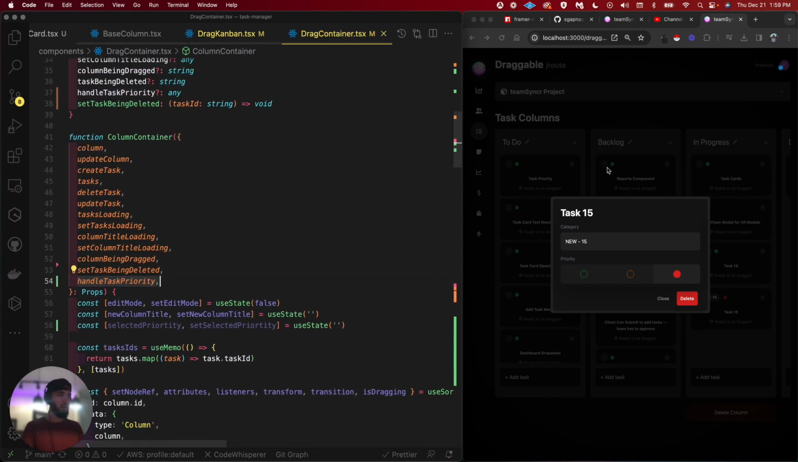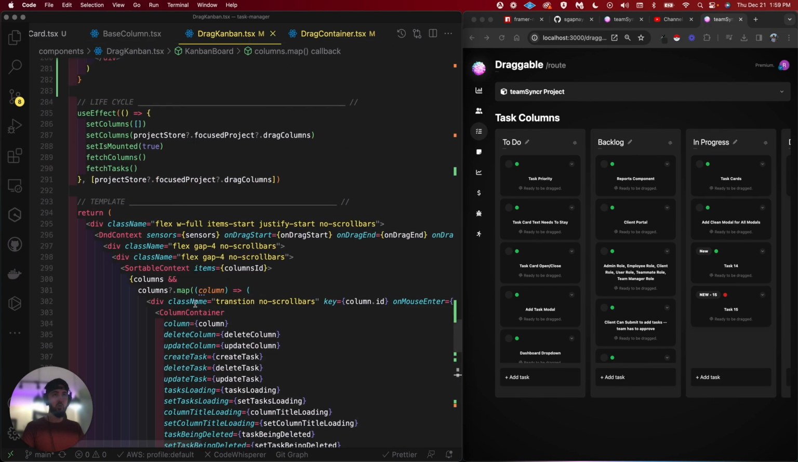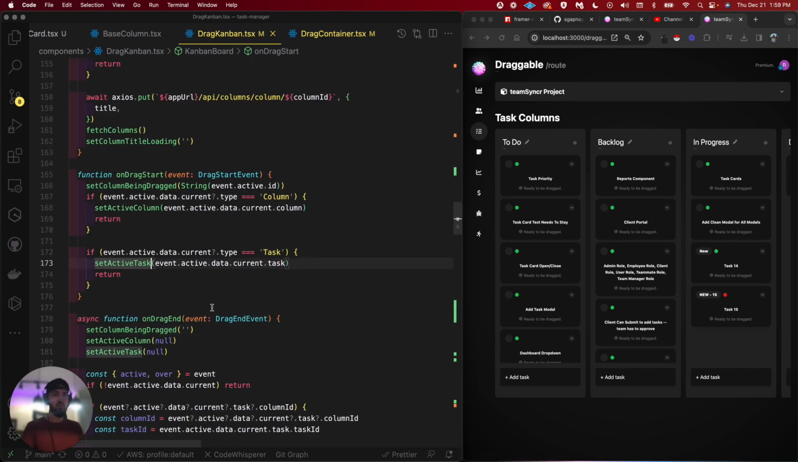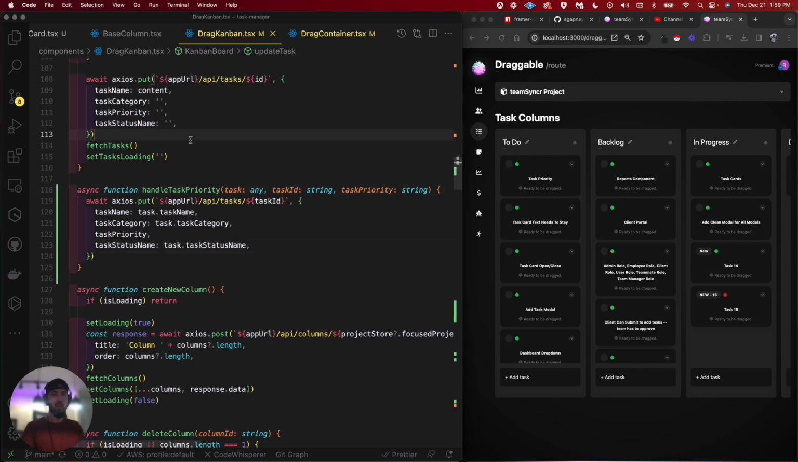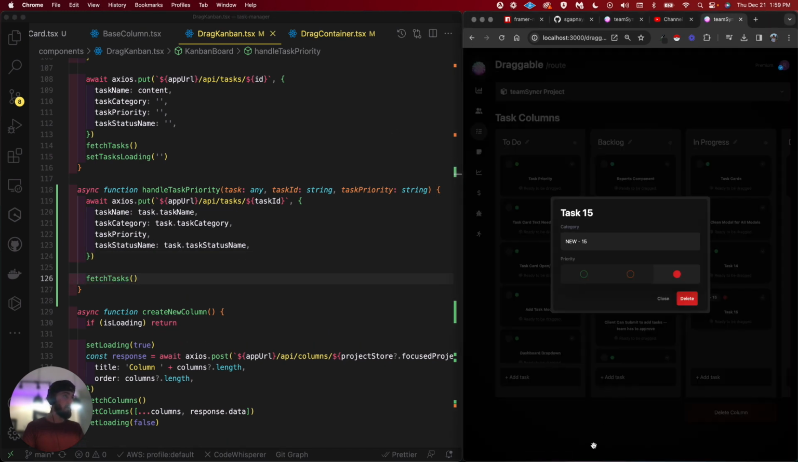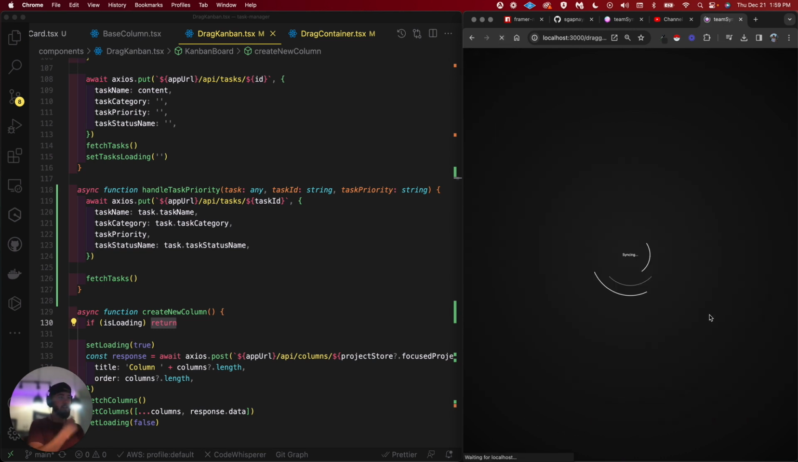Okay, so boom. Now we have access in scope to update tasks when we do that function. So where is that function? Update handle task priority is getting used. And then after that gets updated, we will just go ahead and fetch task. Let's see if that will do it. No. But let's see if that did update.